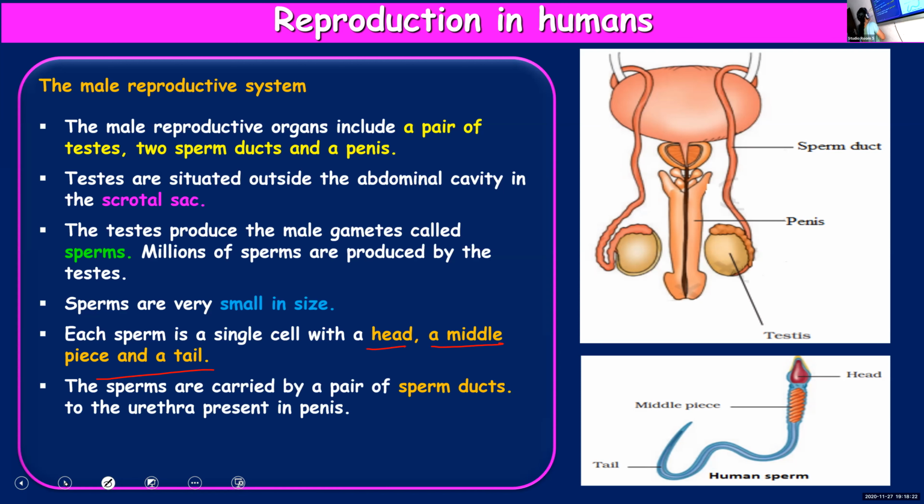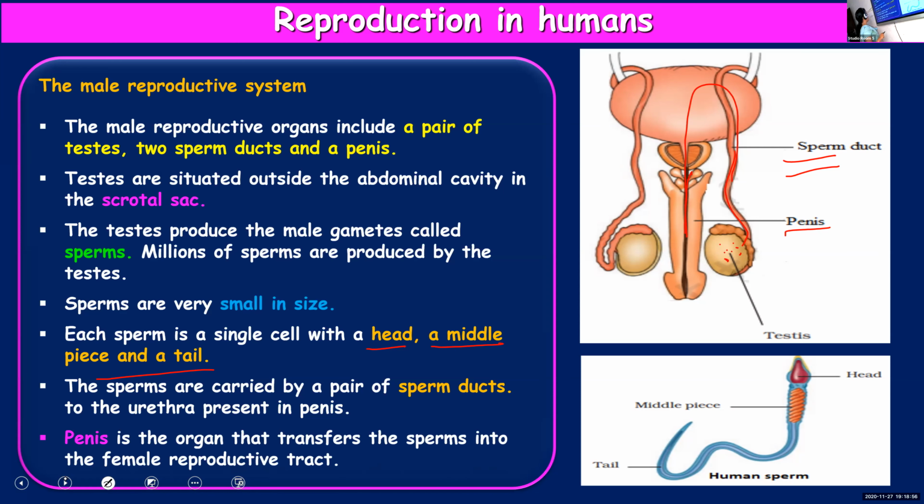The sperms will be carried by the sperm ducts. Sperms are produced in the testes, and from the testes they will be carried by the sperm ducts to the urethra. So here is the urethra. From here it will be carried into the urethra, which is present inside the penis. Or you can just learn, sperm ducts help in carrying sperms.